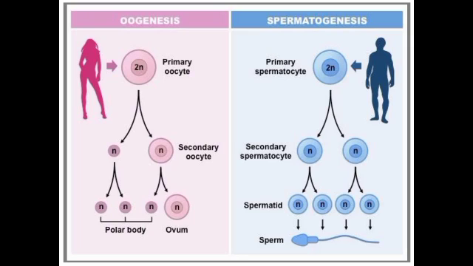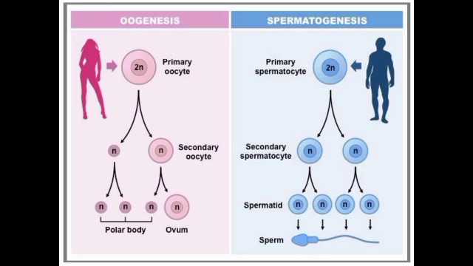The three smaller haploid cells are known as polar bodies, while the one biggest haploid cell, which is known as the ovum, contains most of the cytoplasm obtained from the diploid primary oocyte.